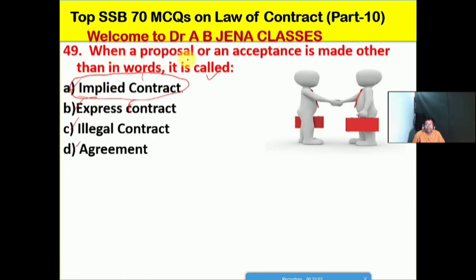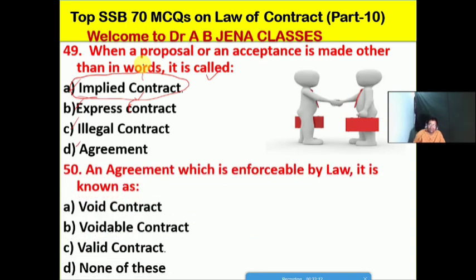When a proposal or an acceptance is made other than in words, it is known as implied contract. So I request all of you kindly go through the case studies of law of contract. You may get help not only in SSB exemption but also in the semester and other exemptions.